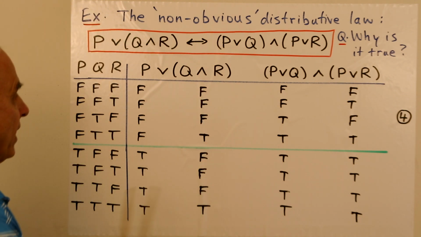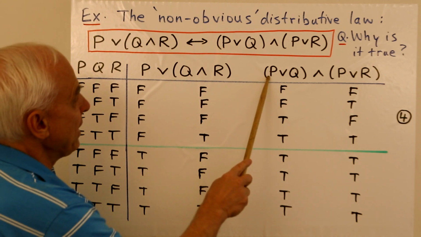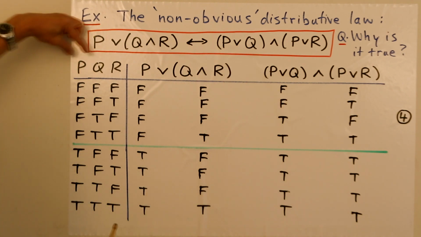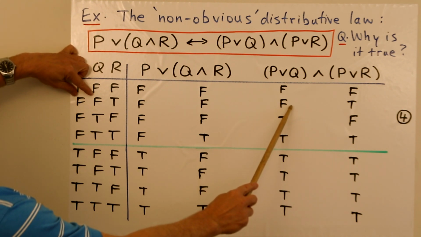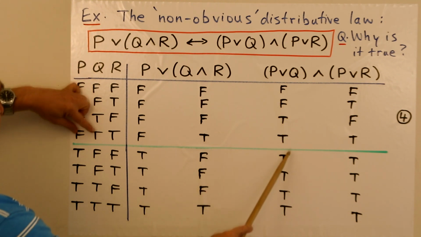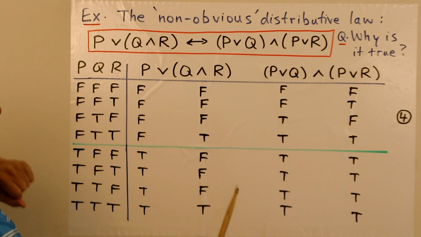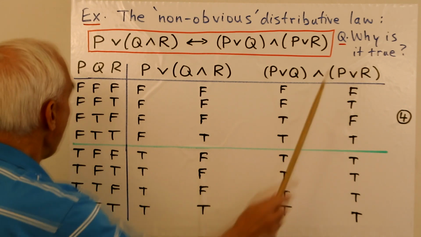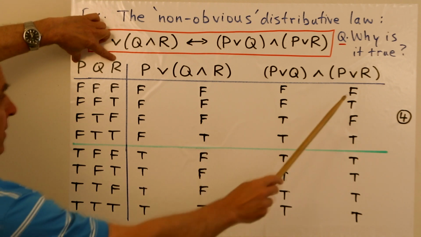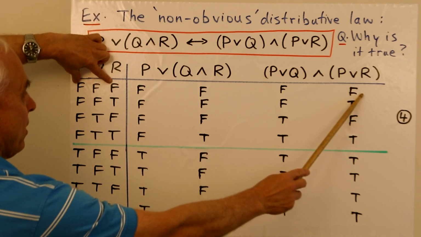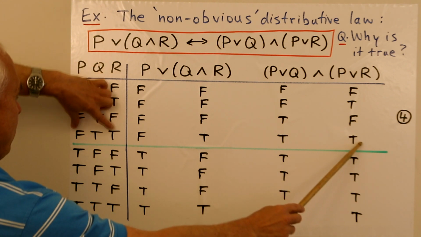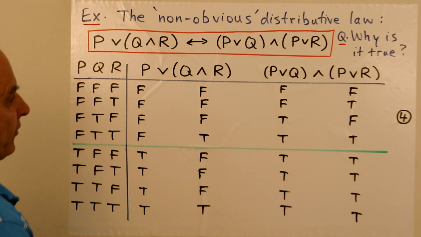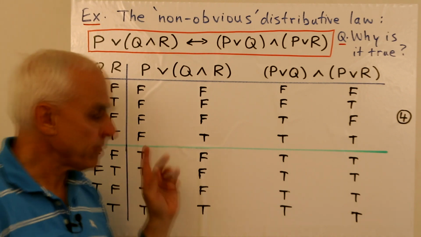Okay, so that's that one there. And then P or Q, that's there, that's an or. So there's an F, and the rest are T's because there's at least a true there somewhere. And here's another or, P or R now, these two. And that's going to be false here, true there, false here because there's two falses, true there, and true for the other ones. Okay, so now let's continue this.